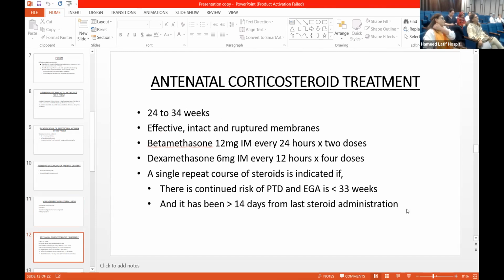Antenatal corticosteroid treatment can be given from 24 to 34 weeks. It is effective in intact and ruptured membranes. There are two kinds of steroids that could be given. The betamethasone, the dose is 12 mg intramuscular every 24 hours, 2 doses. Dexamethasone 6 mg intramuscular every 12 hours, 4 doses. A single repeat course of steroid is indicated if there is continued risk of preterm delivery and estimated gestational age is less than 33 weeks, and it has been more than 14 days from the last steroid administration.